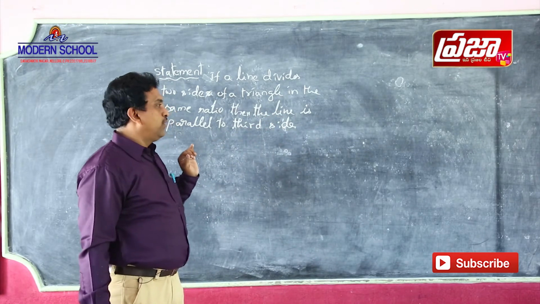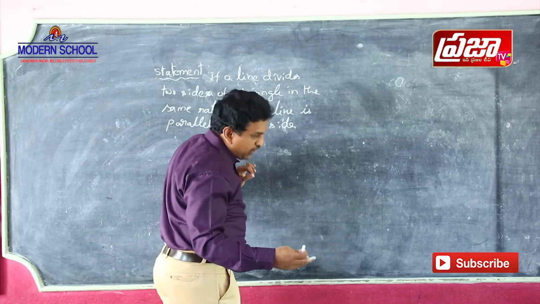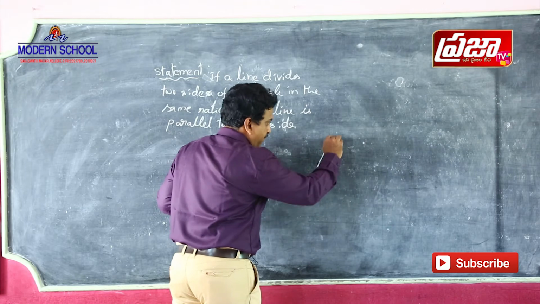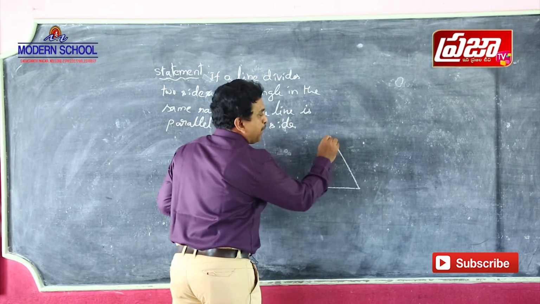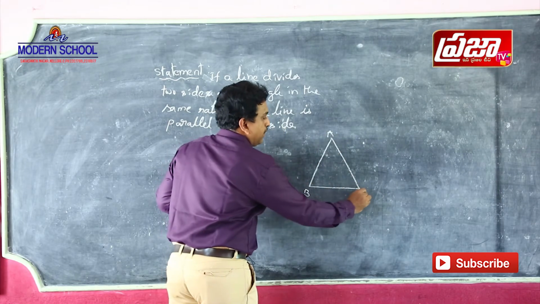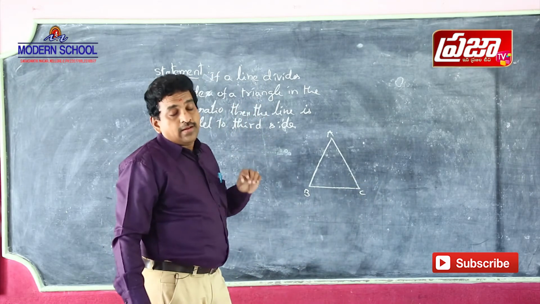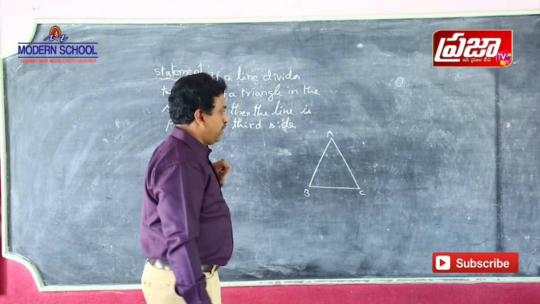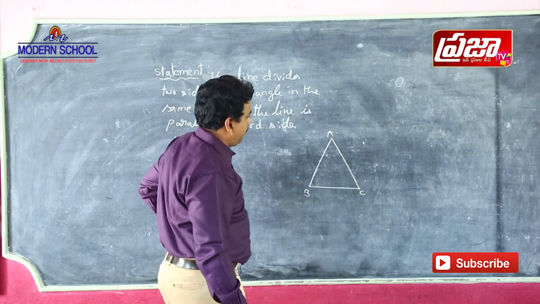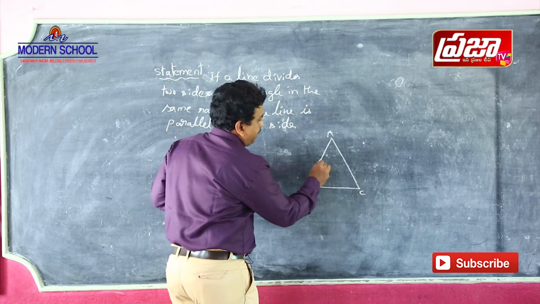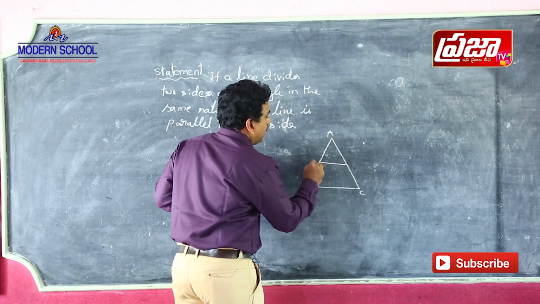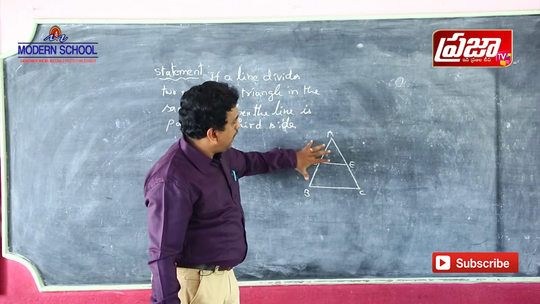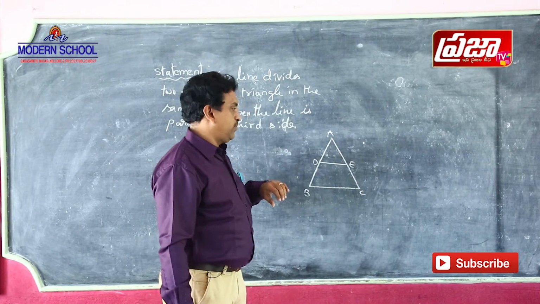That is the statement. To prove it, first of all you have to draw the figure. So take triangle ABC. Suppose line DE divides AB and AC in the same ratio.